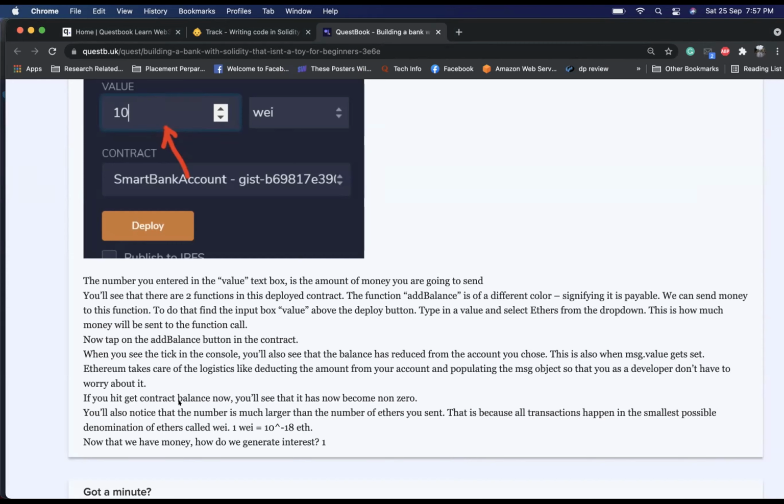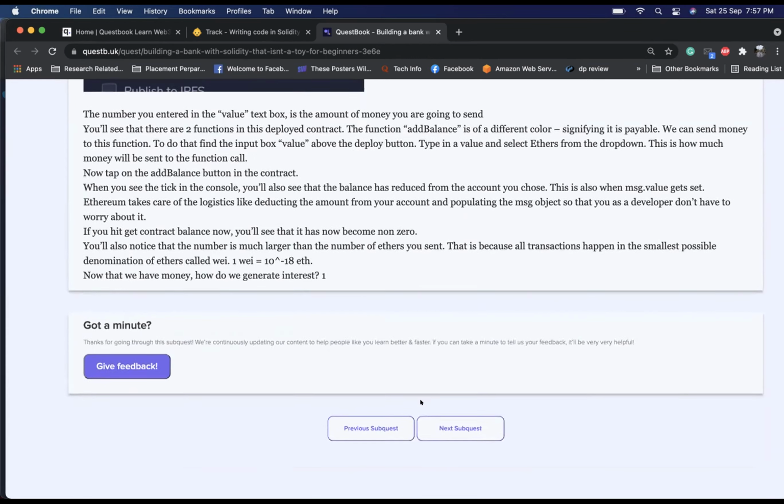If you hit get contract balance, you'll see that it has now become non-zero. You'll see that the number is much larger than the number of ethers you sent. This is because all transactions happen in the smallest possible denomination of ether called wei. Wei, that is how we spell it out. Yeah, it's 10 to the power of minus 18 ether. Now that we have money, how do we generate interest? Awesome.